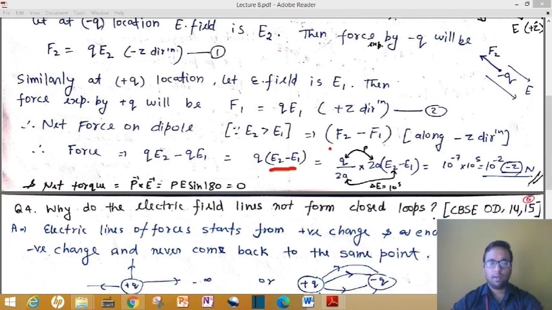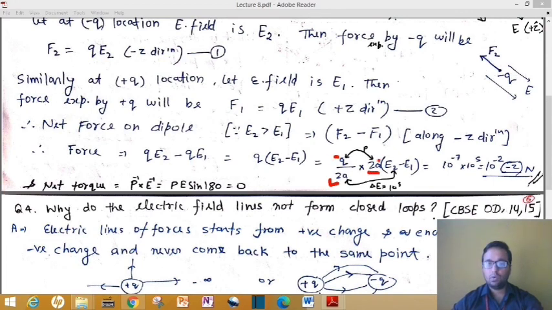Now here you have to pay attention. What I have done, I have divided this whole factor by 2a, that is the length or distance between the two point charges, and I have multiplied it again by the same factor, 2a. Now see here, this 2a I have divided, and this 2a I have written in the numerator.